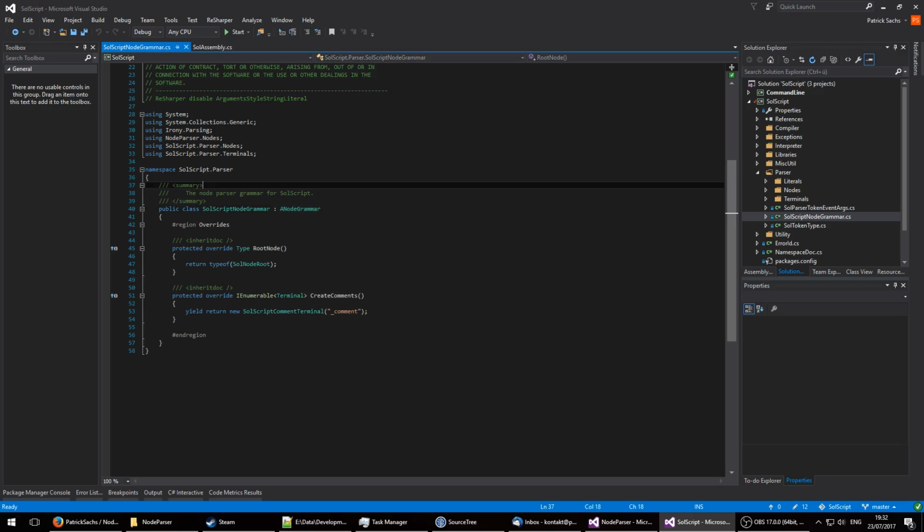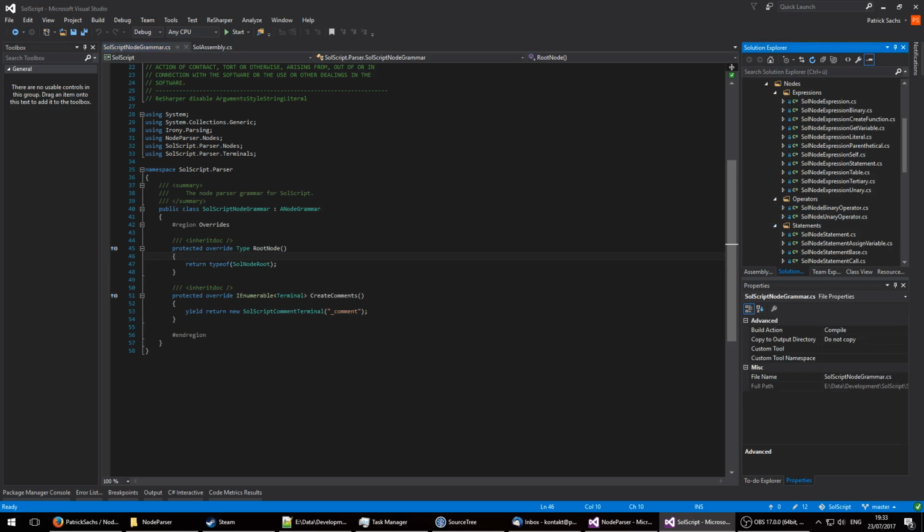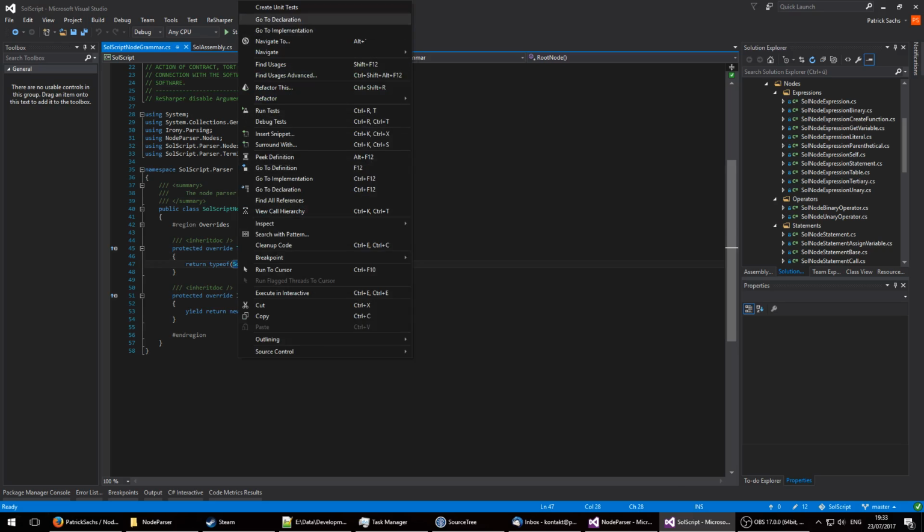And then you're pretty much only required to override one thing, or two things for this case: the type of your root node, and you want to create a comment terminal. The comment terminal is created at the base level. So what's this root node? As the name suggests, everything in the node grammar or in the node parser is a node. Let's get right to the root node. Actually, let's just jump to definition.